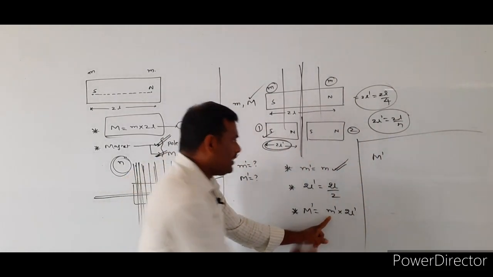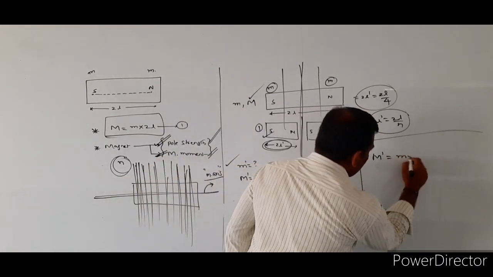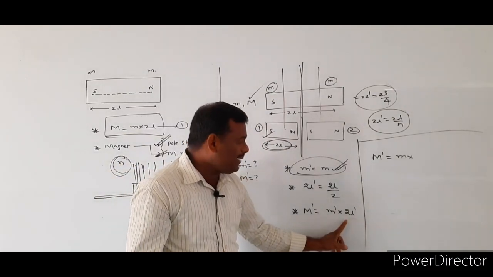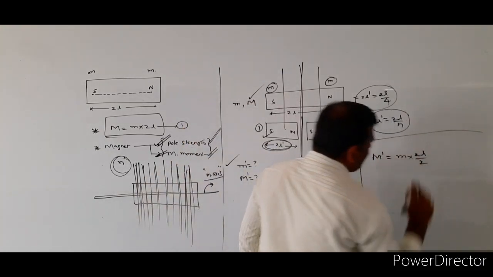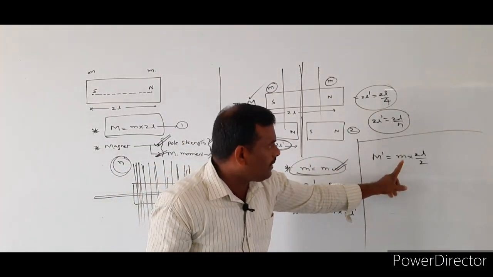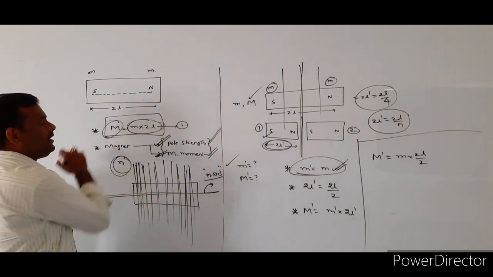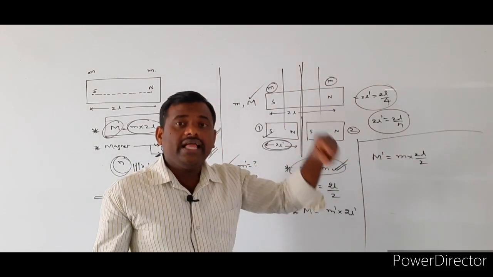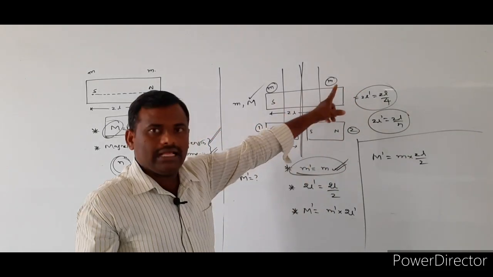Therefore, here M dash is equal to, small m dash is equal to what? Small m. Magnetic pole strength does not change. So that is equal to small m, and the new magnetic length 2L dash is equal to what? 2L by 2. So the new magnetic moment M dash is equal to m into 2L by 2. But we know that m into 2L is equal to capital M, which refers to the initial magnetic moment of the given bar magnet.